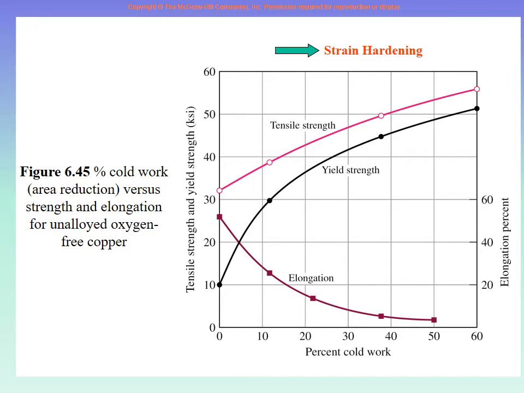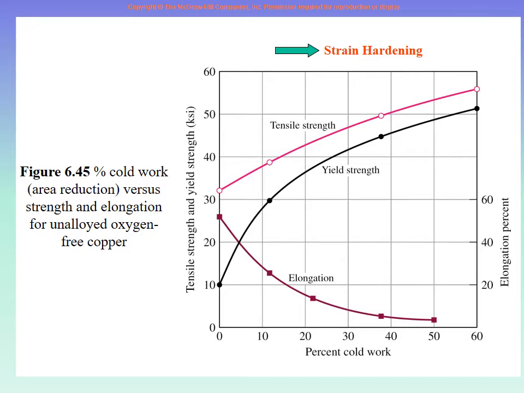The people who originally discovered this may have spent years and years and lots of experiments to find that this always happens to all the metals. Any metal that can show strain hardening, this will happen. When we do cold work, meaning at room temperature, we apply so much force that it deforms in the plastic region. So this is called strain hardening. Depending on how much cold work we did, 10% or 20% or 30%, the yield strength and the tensile strength of the material will increase and the ductility of the metal will decrease.